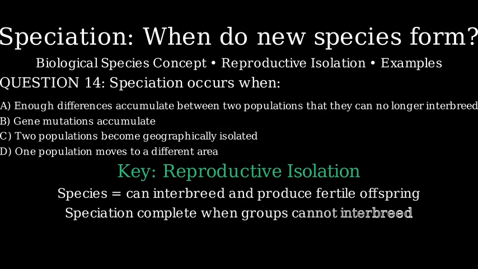Speciation is the formation of new and distinct species. Under the biological species concept, a species is a group that can interbreed and produce fertile offspring. The key moment is reproductive isolation. That means even if the two groups meet again, they can no longer successfully interbreed.